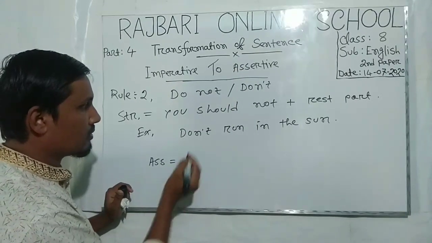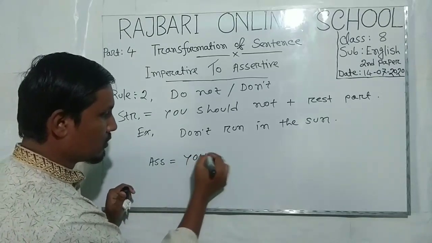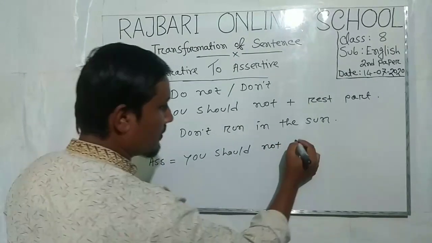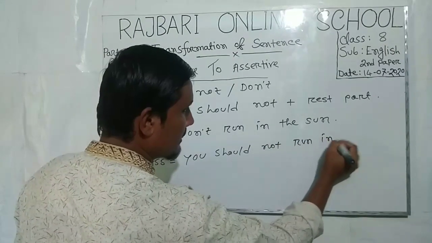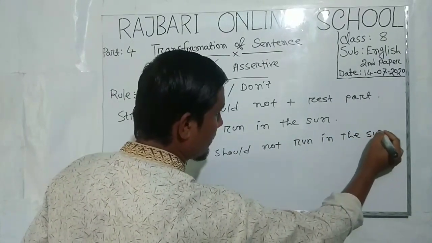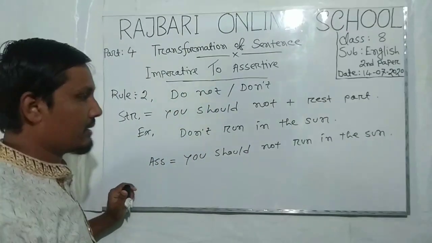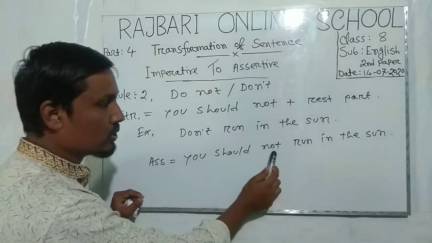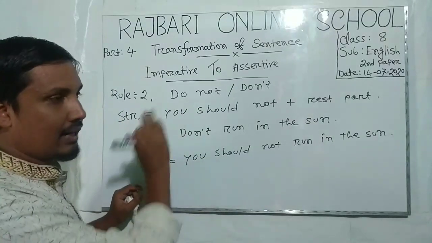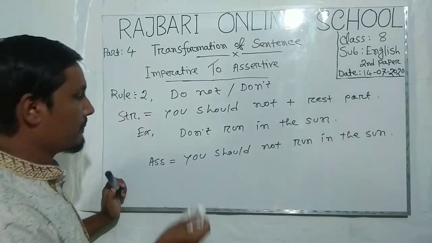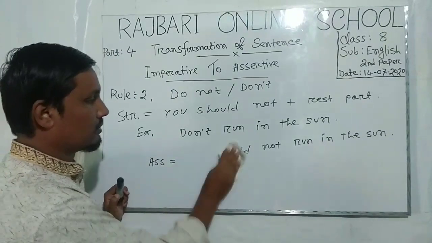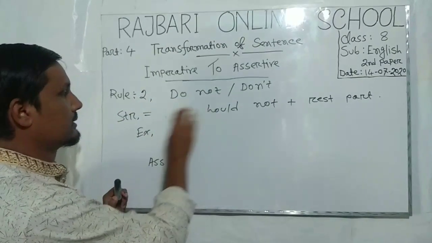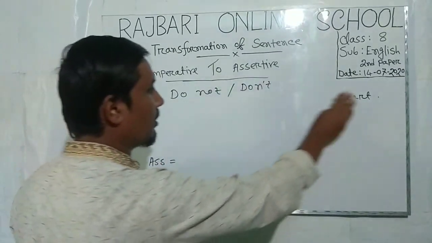You have to use, that is, you should not run in the sun. My dear students, have you understood this rule? When you see don't, you have to use not, and this rule is like the previous rules. Okay, now we will learn about another rule.